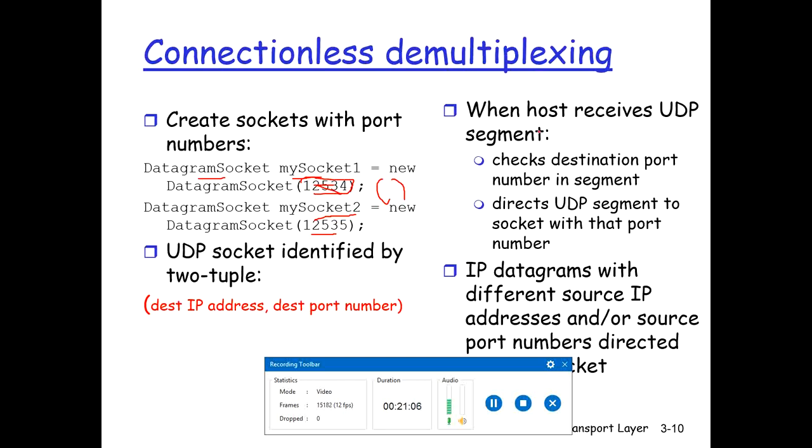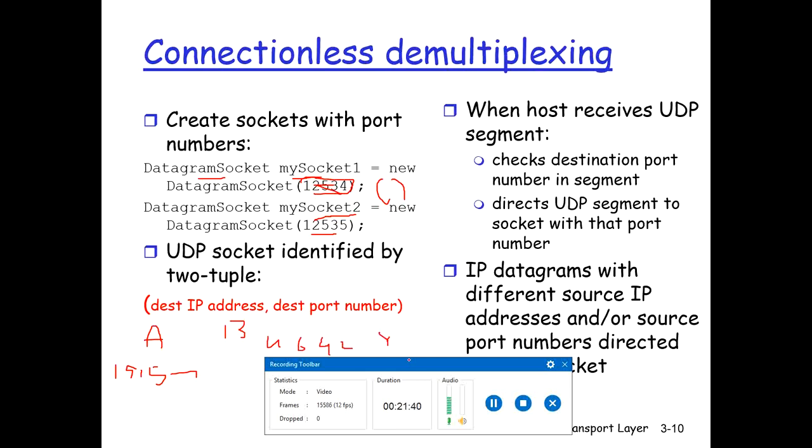Let's understand more. With port numbers assigned to the UDP sockets, we can now describe multiplexing and demultiplexing. Let's assume we have host A and host B. Host A has port number 19157, and it wants to send an application message to a UDP process on host B, with port number 46428.